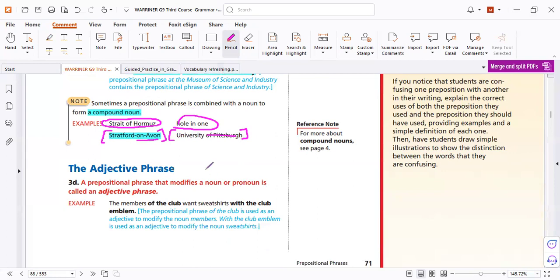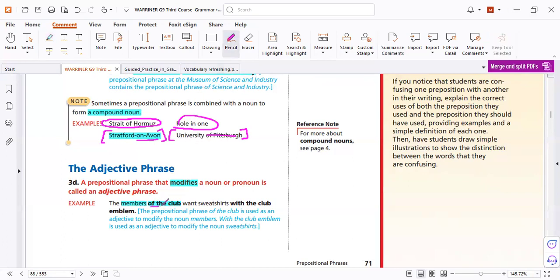Okay. Now, John, we are going to know something very important. Why is this phrase in this place in the sentence? Why not put this phrase at the end or after a noun here? Because this phrase modifies the noun before. So, members of the club.